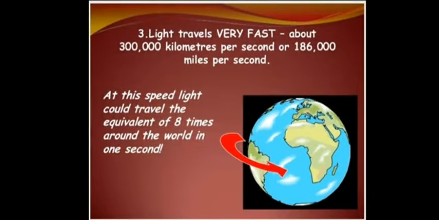Light travels very fast, about 3 lakh kilometers per second, or 1,86,000 miles per second. Wow, it's amazing really. Is it, children? At this speed, light could travel the equivalent of 8 times around the world in 1 second. See children, in 1 second light can go 8 times around the world.